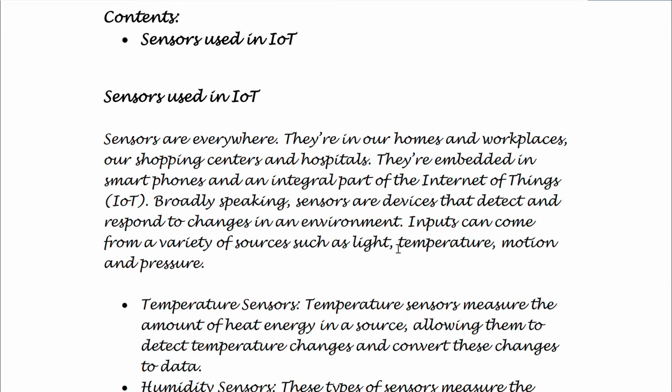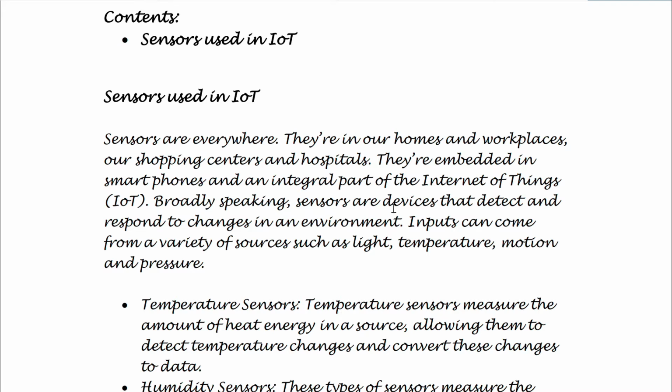So in this lecture, we are going to discuss the sensors that we use in Internet of Things or IoT. We use sensors in embedded systems as well, and of course we use them in IoT too. So sensors are everywhere. They are in our homes, workplaces, shopping centers, hospitals. You can find sensors in almost all electronic devices in one way or the other. They are embedded in smartphones and are an integral part of the IoT ecosystem.